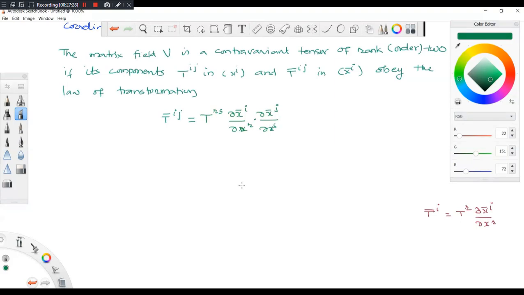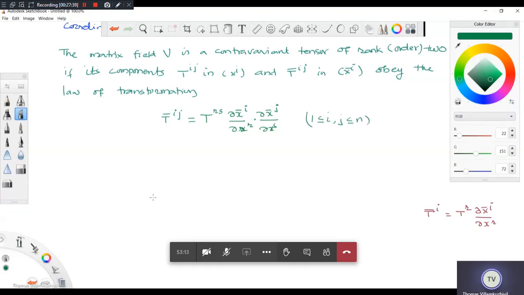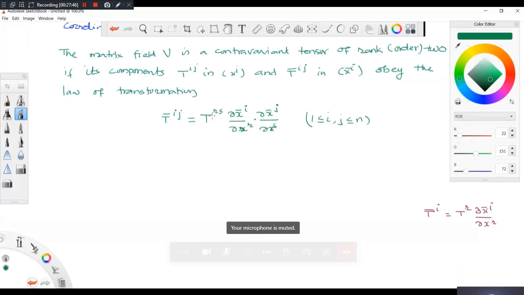So that's all. So it's only a kind of generalization. Here 1 less than or equal to i, j less than or equal to n. So this is the variation. So this means that the summation is over R and S.